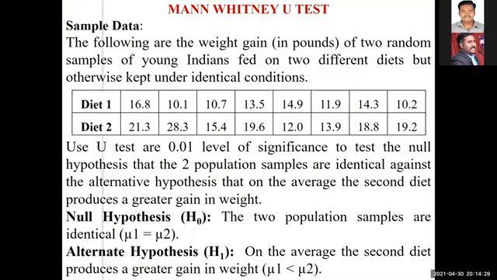For example, sir, I want to know the effectiveness of an FMCG product among customers. You can collect the data from customers from the same population or from a different population, right? And similarly, within the customers itself, I want to know the effectiveness of FMCG from customers of the same population, where you are giving an option like I want to know the effectiveness of FMCG based on two different brands.